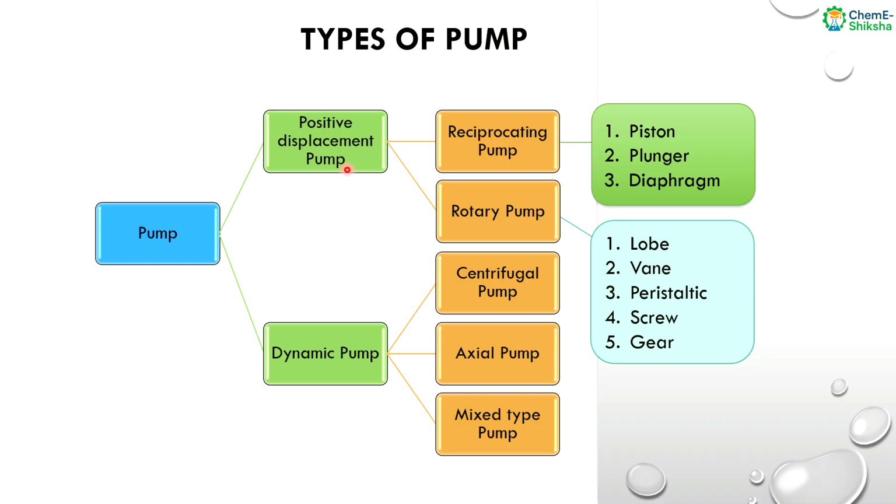And for the dynamic or rotodynamic pump, there are three types: centrifugal pump, which is actually the radial pump, axial pump, and mixed type of pump. We will be dealing with all these kinds of pumps in later videos. So these are the types of pump.